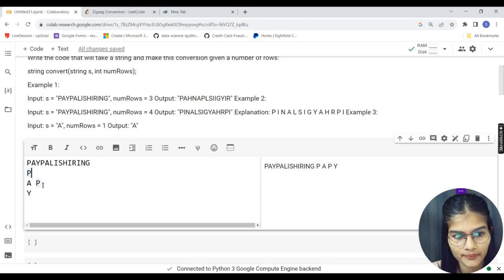One second. P-A-Y, P-A, L, and I'll give it a space here 2 and here 2. P, P-A-Y, P-A-L. Next will again come to I, okay? And I will go here, I-S, it will be like H, I, R. Okay, I would go here.